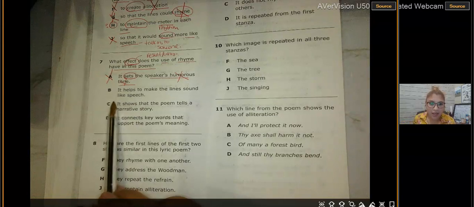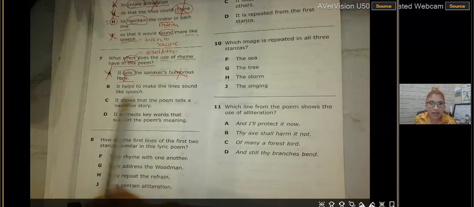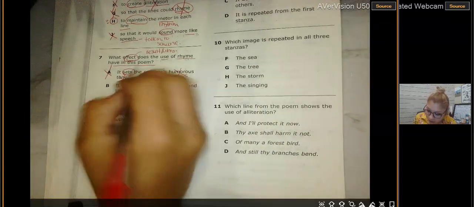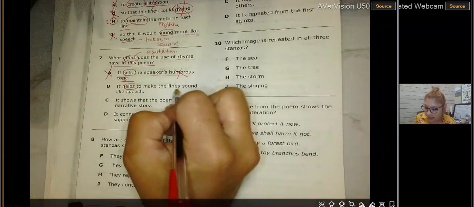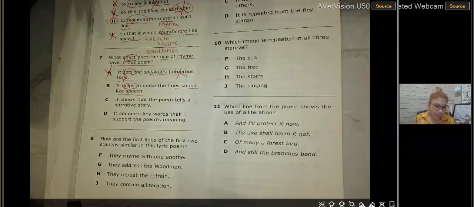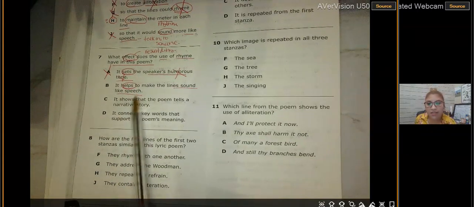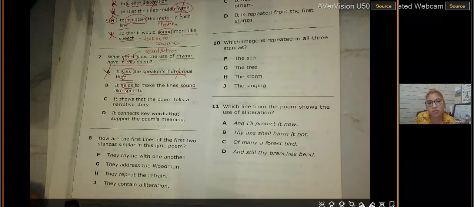All right, B. It helps to make the line sound like speech. Again, boys and girls, speech means that he's talking to somebody, right? So is he trying to talk to somebody, or is he trying to make a point?